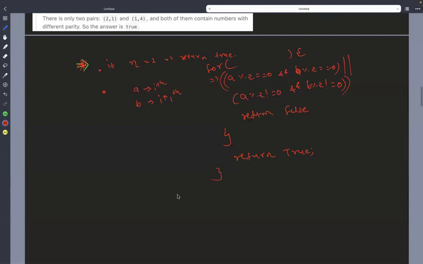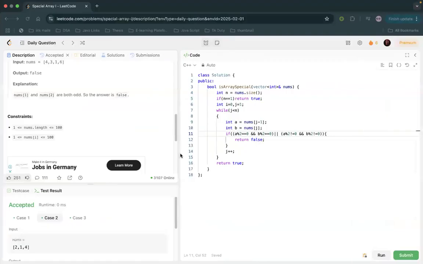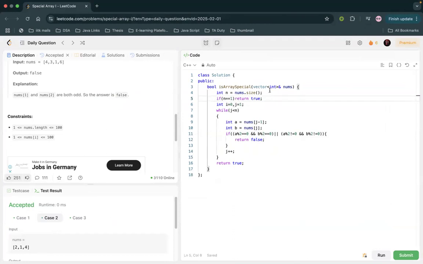If I show you the code, I did the same checks here. First, I found the size n of the array, then I checked the first case: if the value of n is 1, I returned true. Then there is the same j pointer, where a is the ith element, here j minus 1, and b is the jth. And if both are even or both are odd, it means they have the same parity, so it will not be a special array, and we return false.